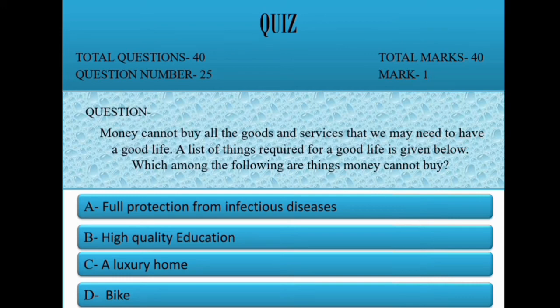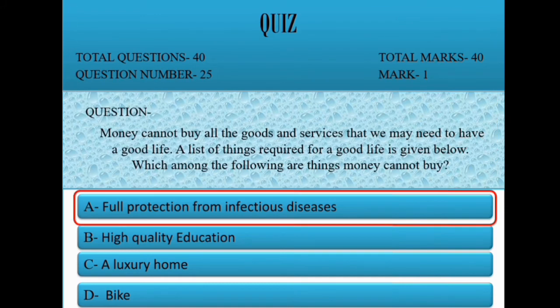Option A, full protection from infectious disease. B, high quality education. C, a luxury home. D, bike. Correct option is A, full protection from infectious disease.